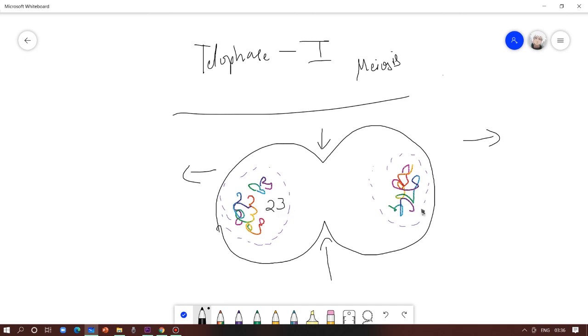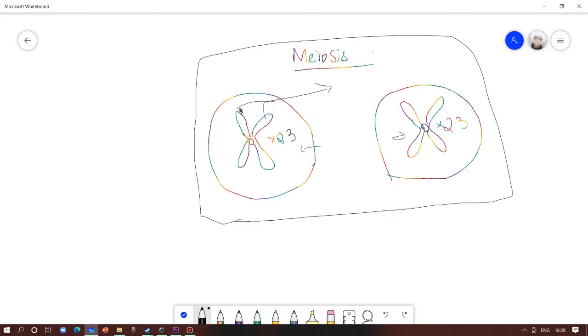But here we are having 23 chromosomes. Unlike the sister chromatids, these homologous chromosomes that went this side will only be carrying half of the DNA, not the entire DNA. The sister chromatids are still with the chromosome, but they are not pulled apart. Only the homologous pairs have gone this side and that side. So which means we only have 23 centromeres.